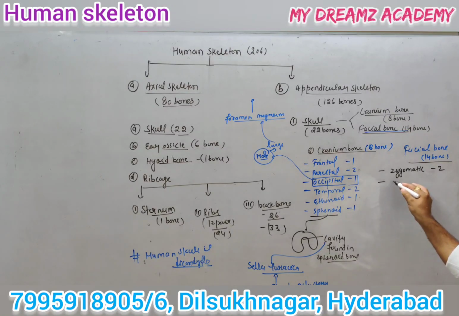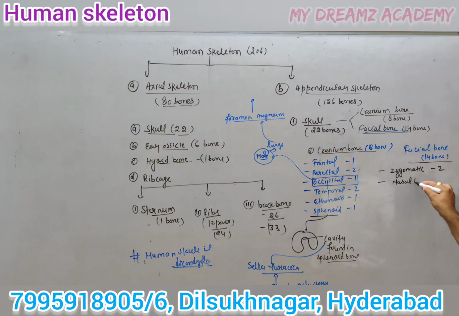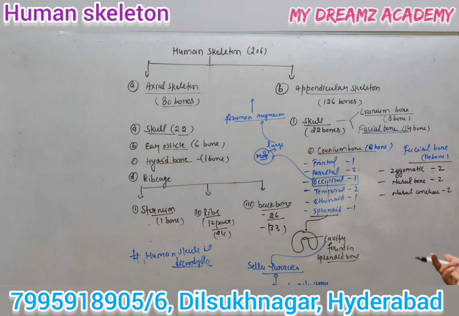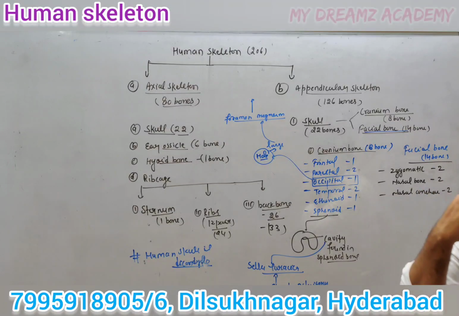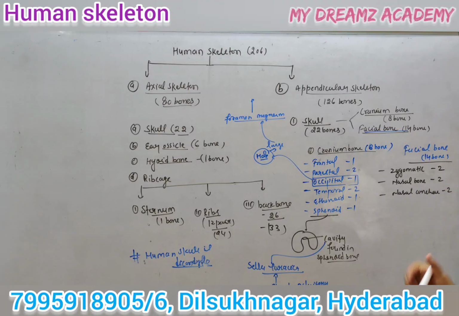After the zygomatic is the nasal bone, 2 nasal bones. Next is the nasal conchae, 2 bones of the nasal conchae region.